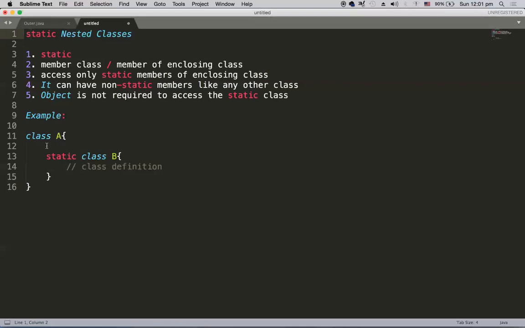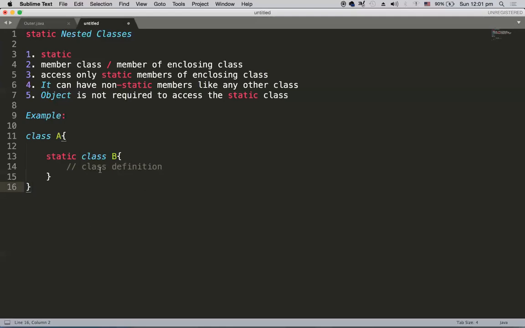But if any static member is there, static class B can access those static members. Now whenever you want to refer to class B, we can refer to it as A.B, because an object is not required to access a static member.